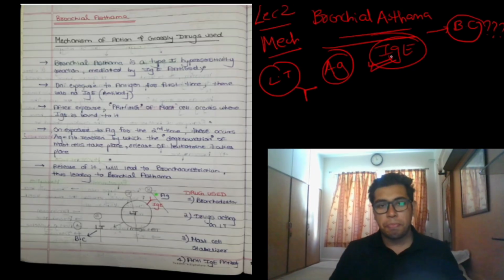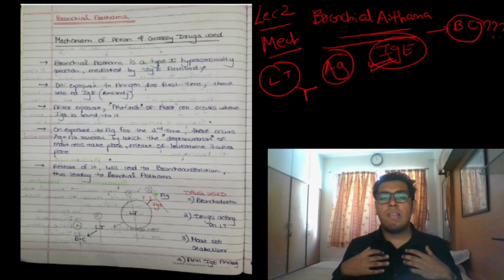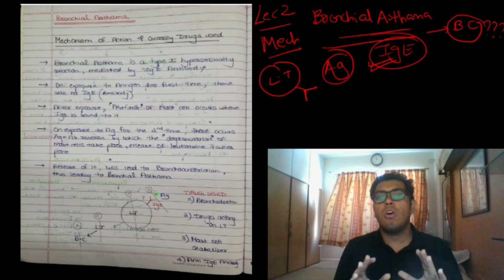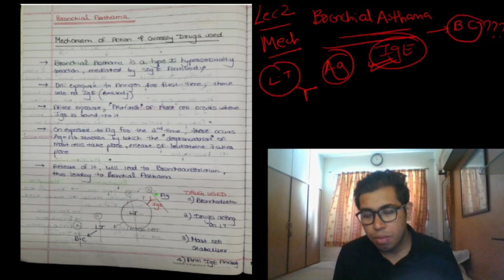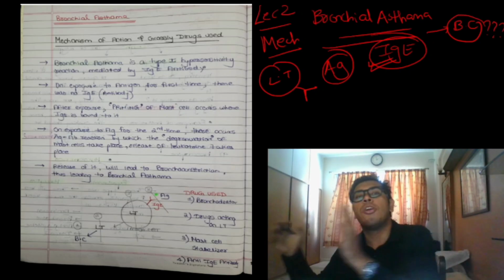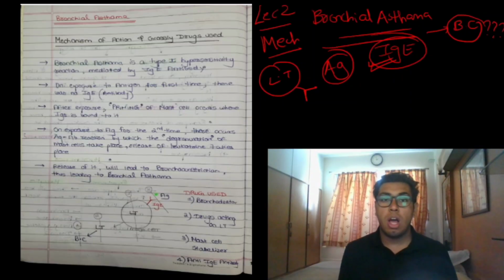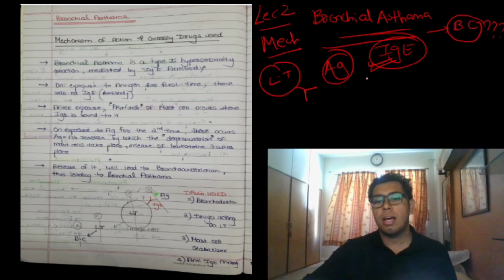So in our body there is a mast cell containing leukotriene. On first exposure to the antigen, which will lead to bronchial asthma, what happens? Nothing happens. There is just the antibody which is formed. Which antibody? IgE. What will it do? It will attach to the mast cell, called priming.